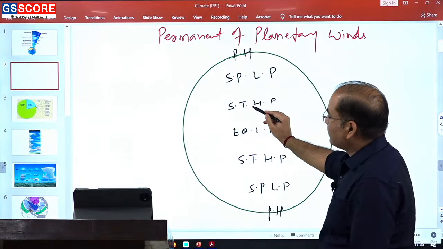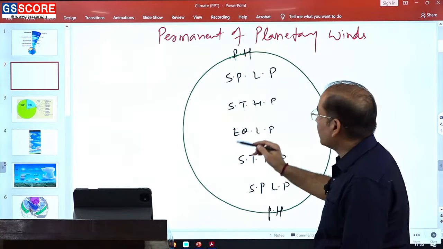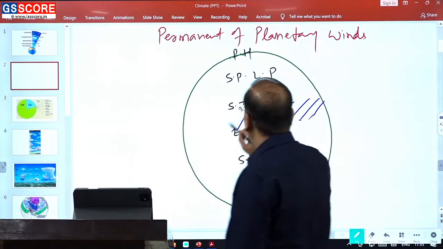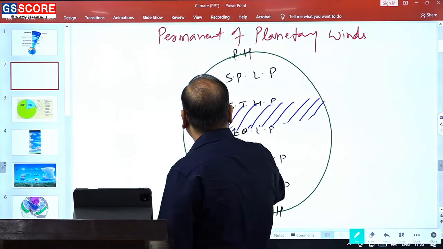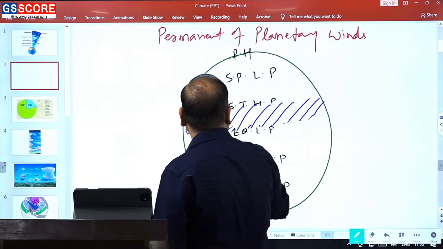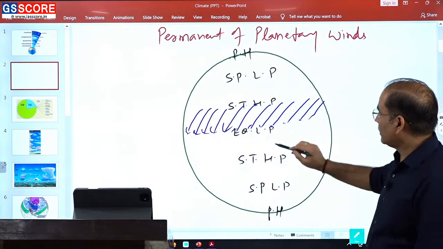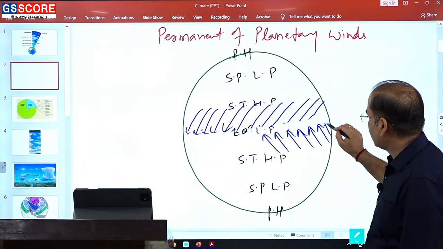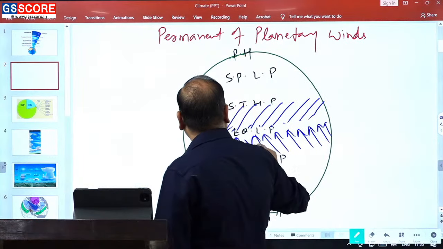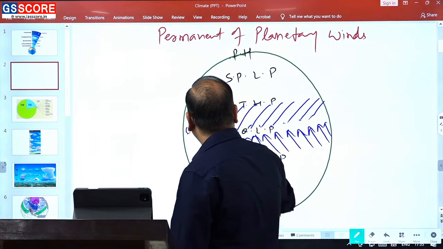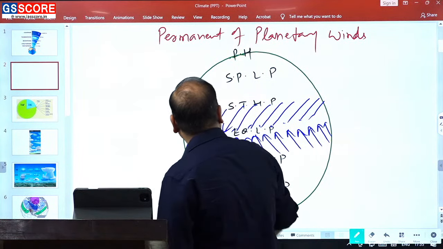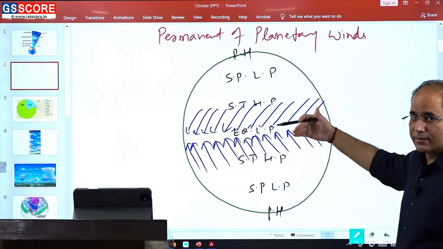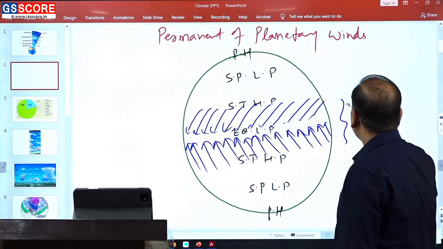So here we have subtropical high pressure, here we have equatorial low pressure. Air will blow from the subtropical high pressure to equatorial low pressure, and this movement of air is not limited to one hemisphere but in both the hemispheres. So air will blow horizontally from the subtropical high pressure to the equatorial low pressure, and this air that is moving horizontally is simply known as the wind, और इसे हम लोग क्या कहेंगे, trade wind.